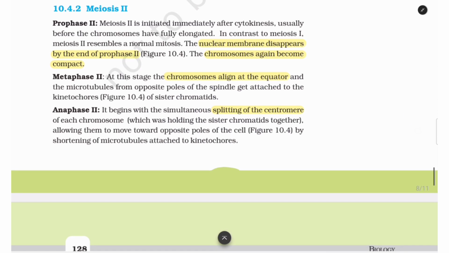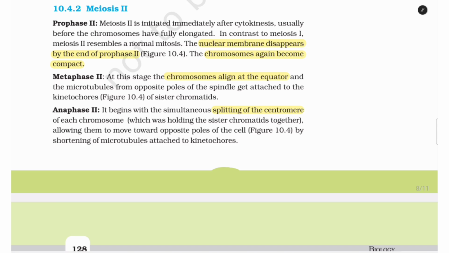10.4.2 Meiosis 2. Prophase 2. Meiosis 2 is initiated immediately after cytokinesis, usually before the chromosomes have fully elongated. In contrast to meiosis 1, meiosis 2 resembles normal mitosis. मतलब जो meiosis 2 है वो mitosis की तरह resemble करता है. The nuclear membrane disappears by the end of prophase 2, figure 10.4. The chromosomes again become compact.